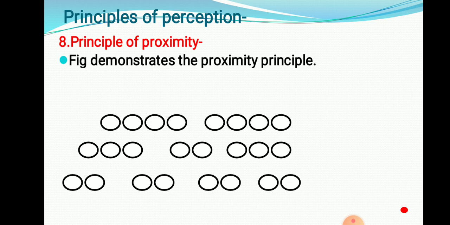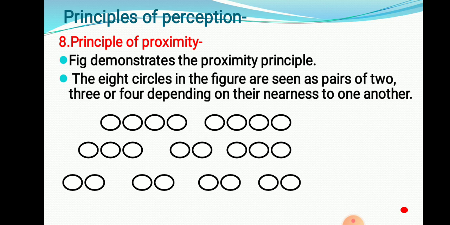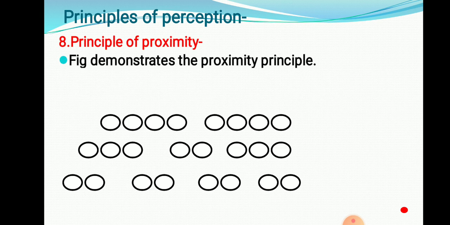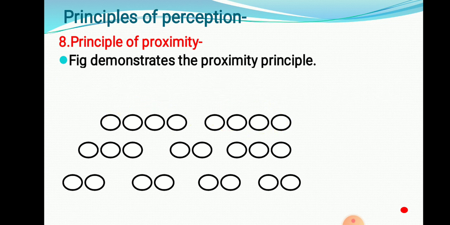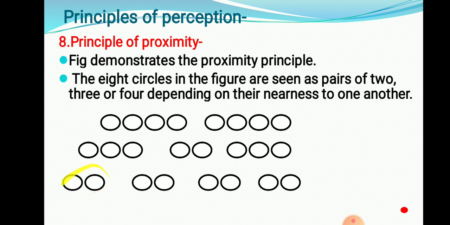Here, the principle of proximity. This figure demonstrates the proximity principle. Eight circles are seen in pairs of two. Here 3, 2, 3. By that we can group the people. 2, 2, 2, 2. By that we can group the people. So that is the principle of proximity. These four people are in one group because they are physically near to each other. These two people have a different group. These two have a different group because they are physically nearer to each other. That is the proximity.